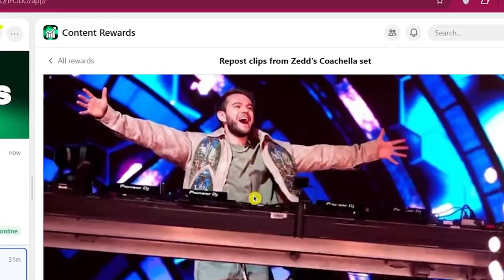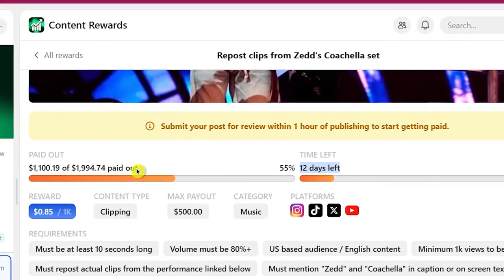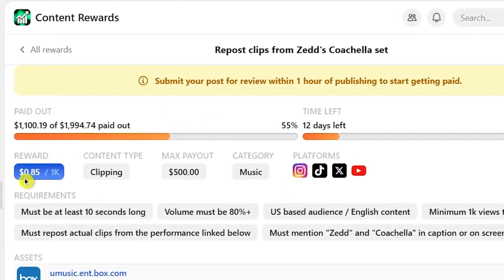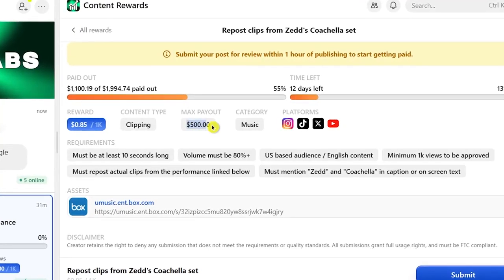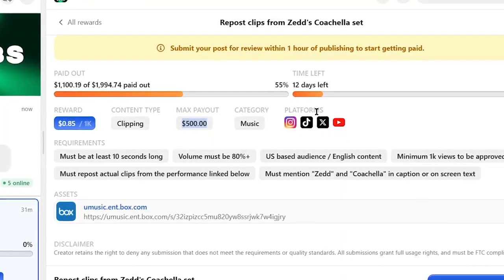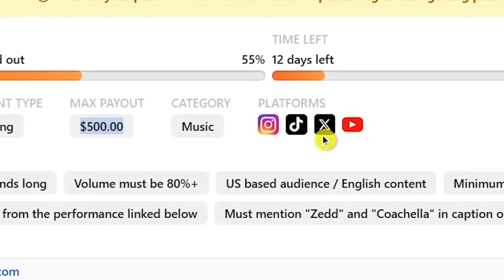and that's going to take you to its whop store page, where you can see the number of days left for this program to complete and the amount of money it has paid to the clippers till now. And now these are the most important requirements, so pay close attention to them. The maximum amount that you can get paid per video is $500. The platforms where you can promote this video is Instagram, TikTok, Twitter, or also known as X, and the YouTube.